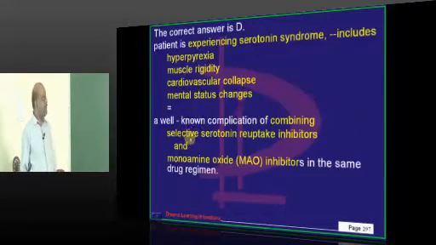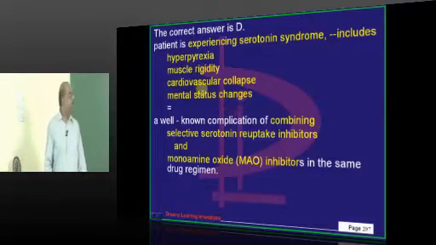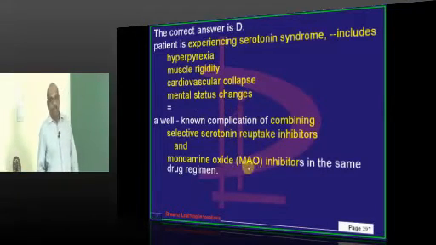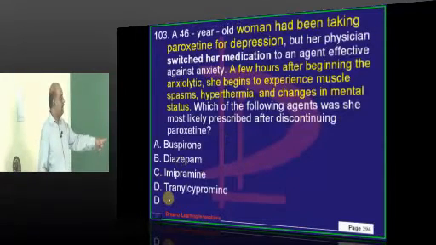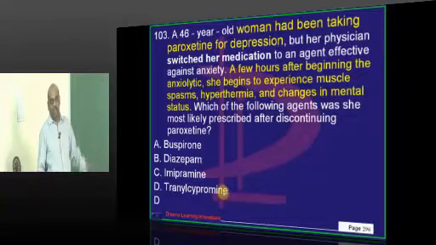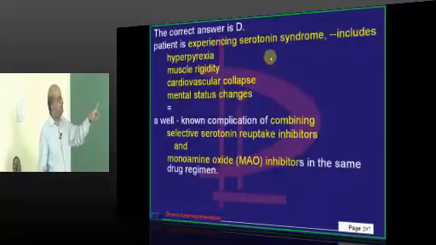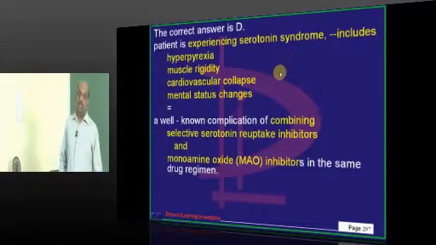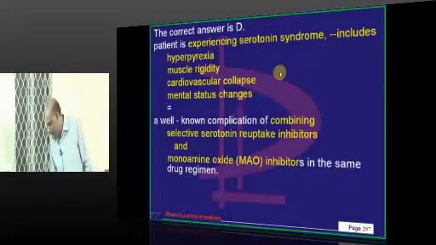It's basically called serotonin syndrome. If you combine an SSRI with an MAO inhibitor, phenelzine being an example of an MAO inhibitor, when combined with an SSRI like paroxetine, the combination will lead to serotonin syndrome, is what you have to basically remember.